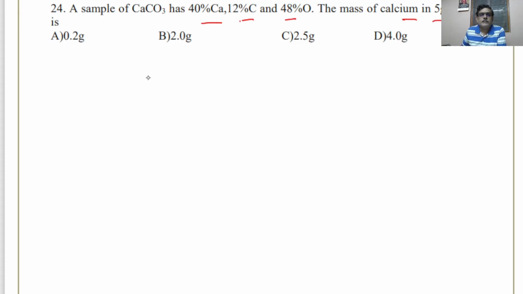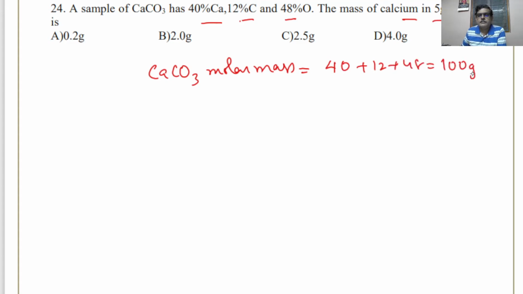So it will be, let us calculate the calcium carbonate molar mass. So molar mass of calcium carbonate will be 40 plus 12 plus 48, that comes to 100. So 100 gram of calcium carbonate contains 40% of calcium, 12% of carbon, 48% oxygen. That is correct.